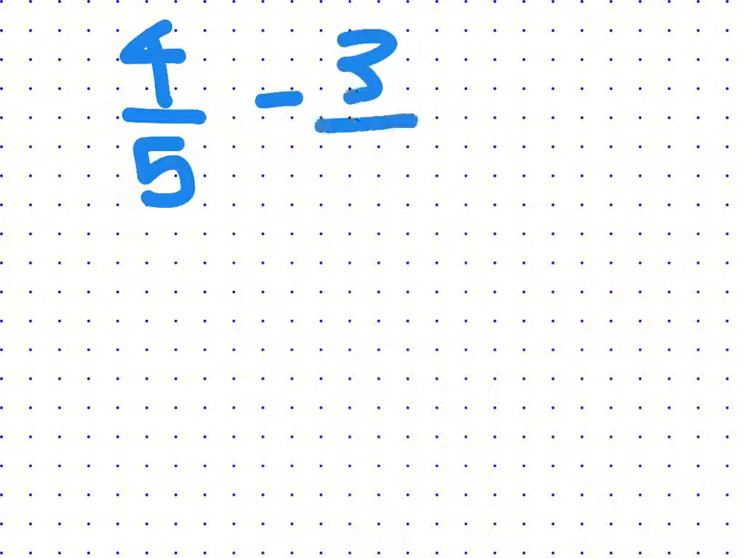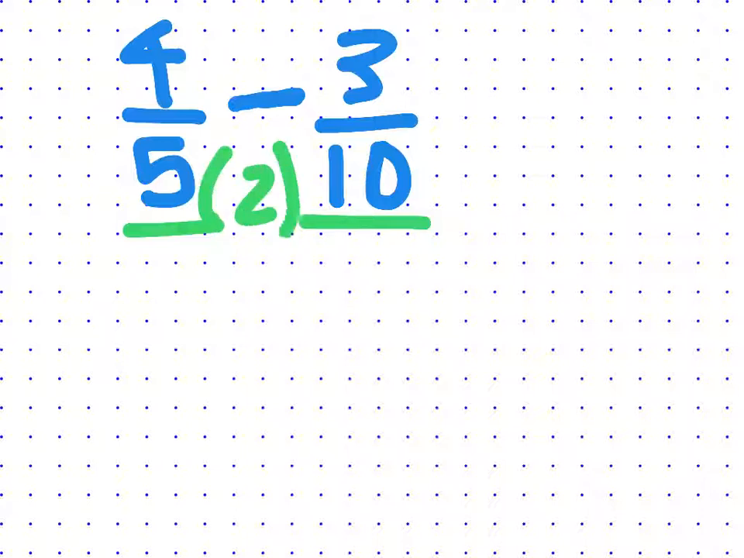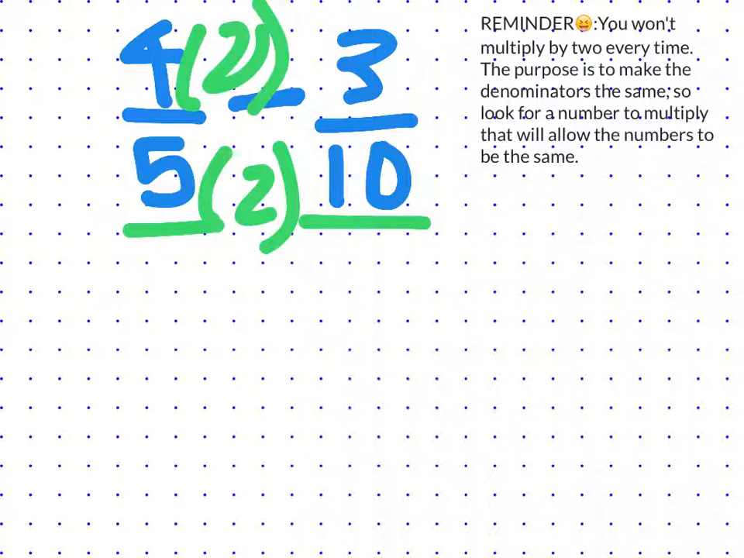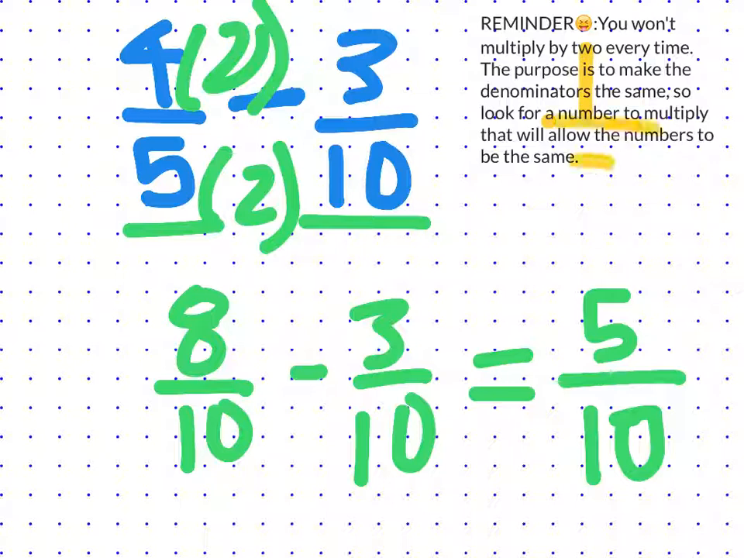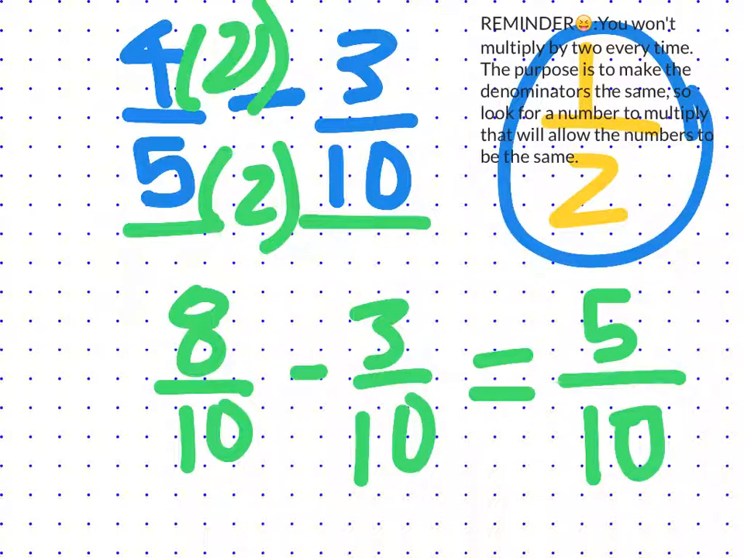Alright, let's have you do one on your own. So if we have 4 over 5 minus 3 over 10. Go ahead and pause the video, and when you're ready, check. Okay, so let's look right here. They have different formats, so we want to change the format to this being now 8 over 10 minus 3 over 10, and 8 minus 3 is 5 over 10, so then the answer is 1/2, and that is our answer.